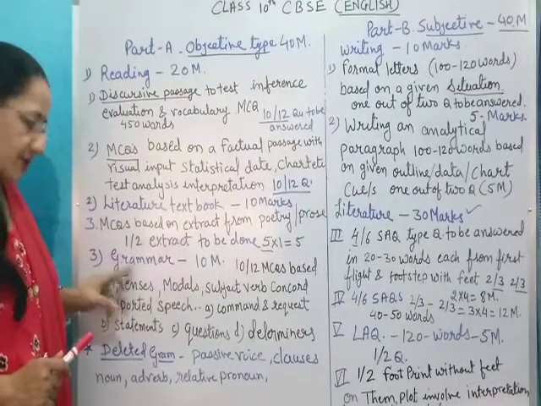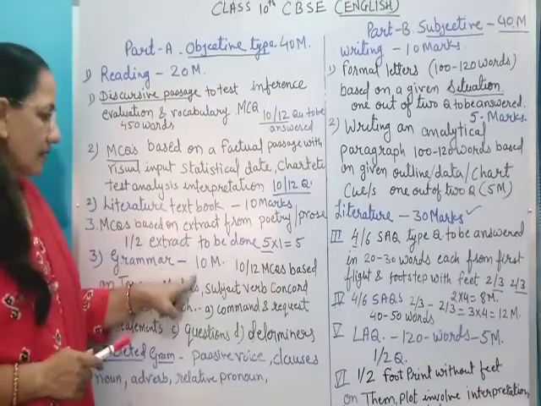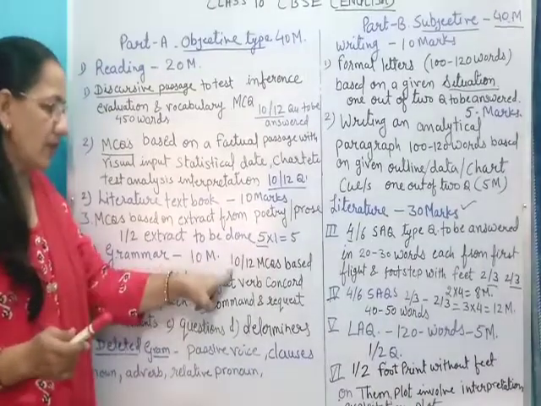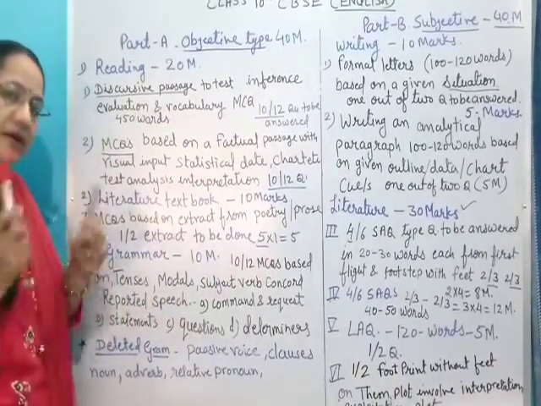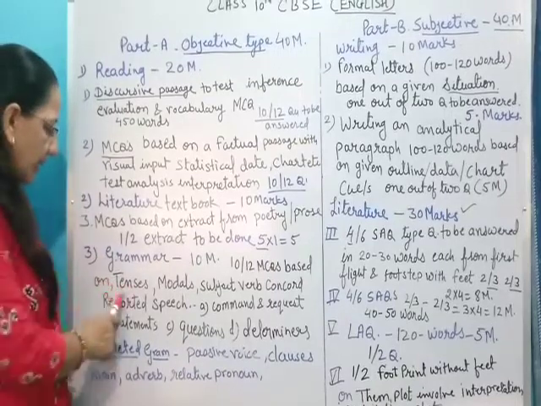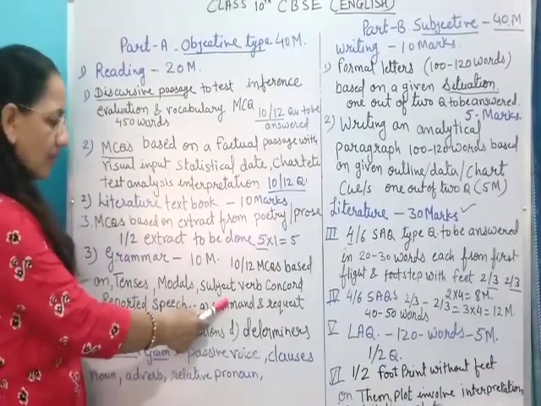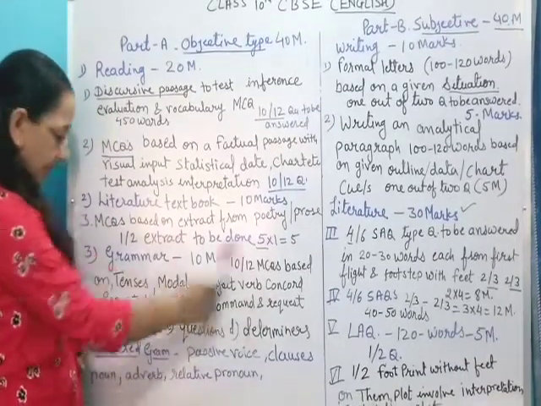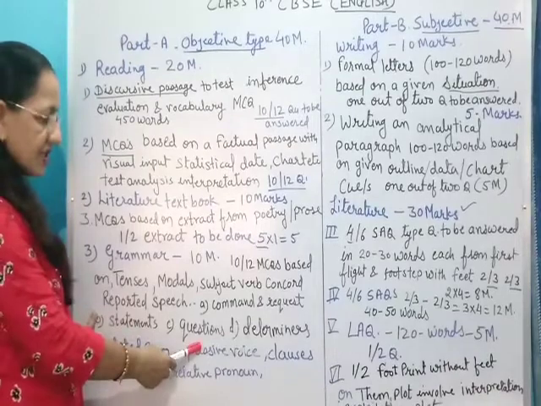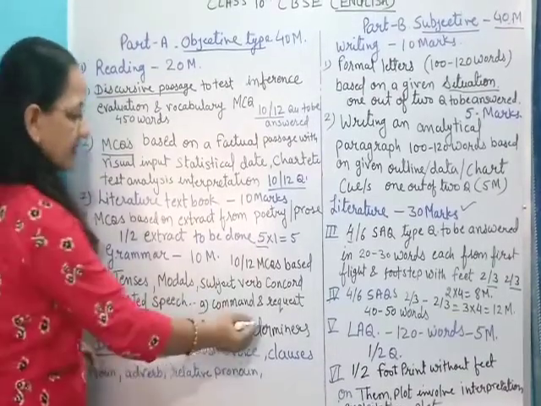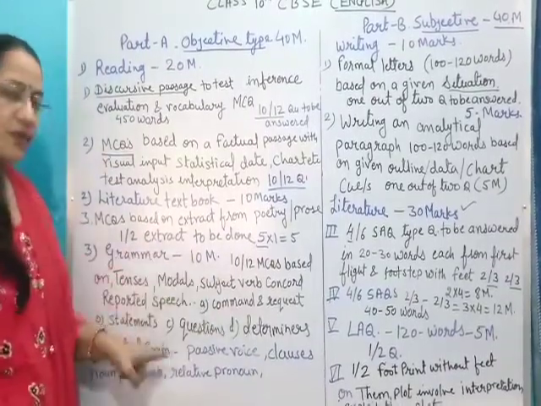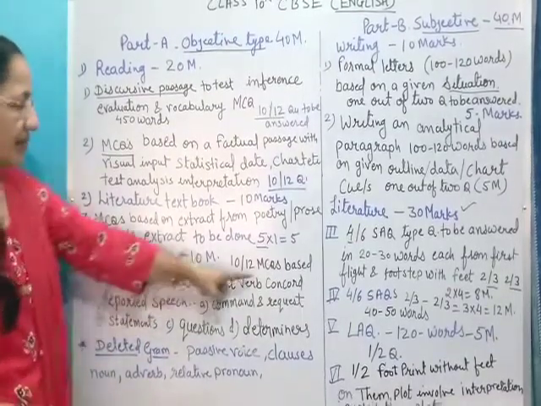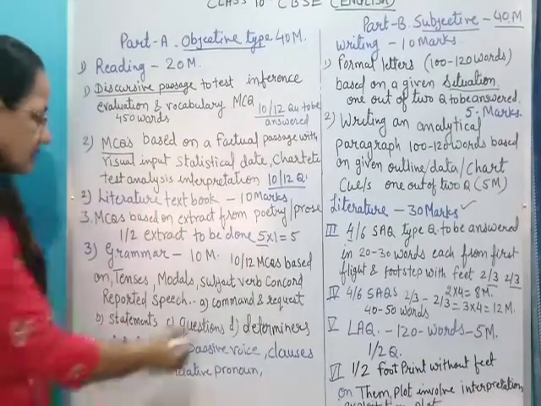Then you have grammar. Grammar questions of 10 marks, MCQ questions, will come. Here again 12 questions. Out of 12 you have to attend only 10. What are the topics you have to learn in grammar? Tenses, modals, subject verb concord, reported speech. In reported speech, the subtopics are commands and requests, statements, questions, and determiners. Okay, so these are the topics, and you have to learn all these topics very nicely. And questions will come in the form of MCQs.